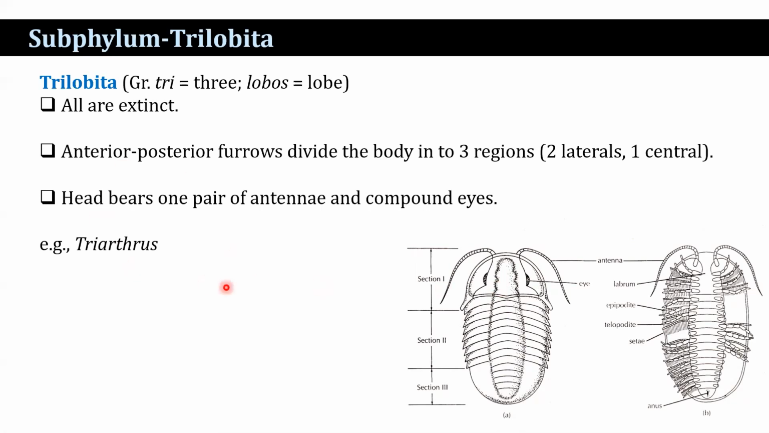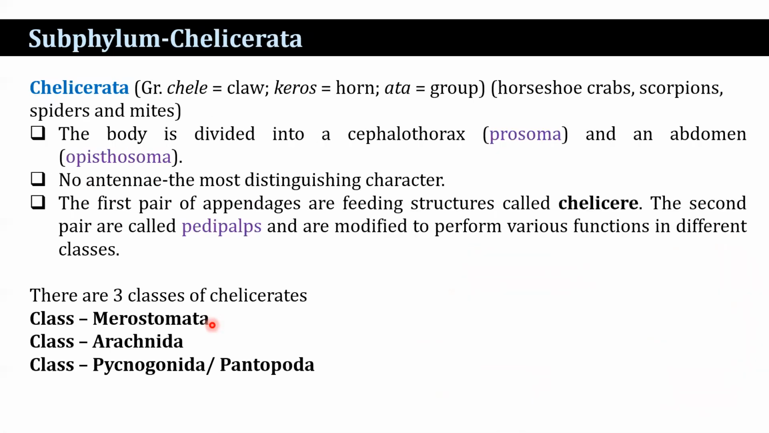And all are extinct nowadays, for example, Triarthus. Now, subphylum 2, Chelicerata, also coming from a Greek word. Cheli means claw, keros means horn, and ata means group. They include horseshoe crabs, scorpions, spiders, and mites.